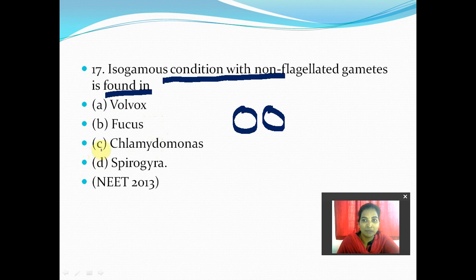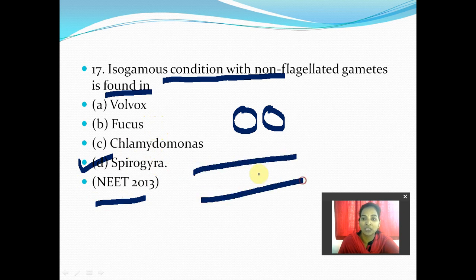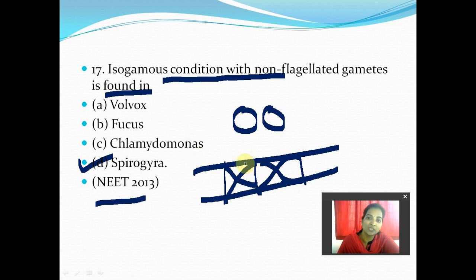Option D is the correct answer, because Spirogyra has a ribbon-shaped structure with a nucleus, and it is fragmenting in nature, but flagella will be absent. They are asking for the same gametes but with flagella absent. Volvox, fucus and chlamydomonas all have flagella. So isogametes without flagella can be seen in Spirogyra, which comes under the green algae. This question was asked in NEET 2013.